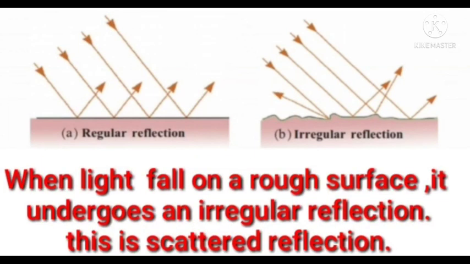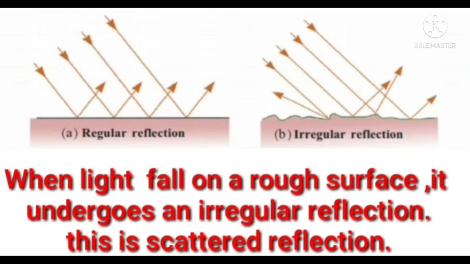Irregular reflection: when light falls on a rough surface, it undergoes irregular reflection. Another name for irregular reflection is scattered reflection. In regular reflection, the reflection is on a smooth surface, and in irregular reflection, the reflection is on a rough surface.